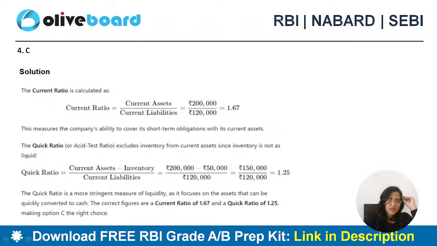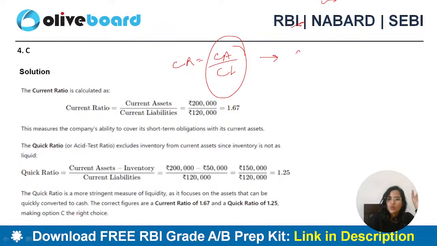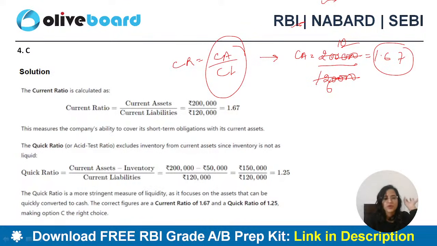So the correct answer is C over here. If you see, what is the current ratio? Current assets upon current liabilities, very easy, super easy. What are your current assets? 2 lakh are your current assets and 1,20,000 your current liabilities. So when you solve this, you get 20 by 12, and 10 divided by 6, you get 1.67. So your current ratio is 1.67.